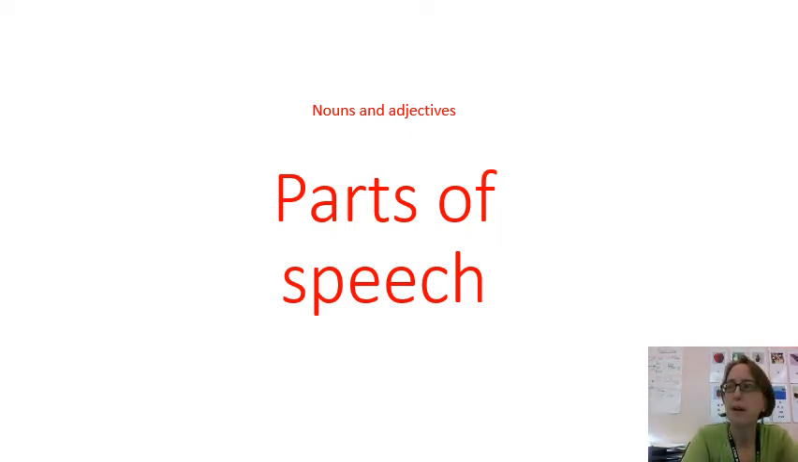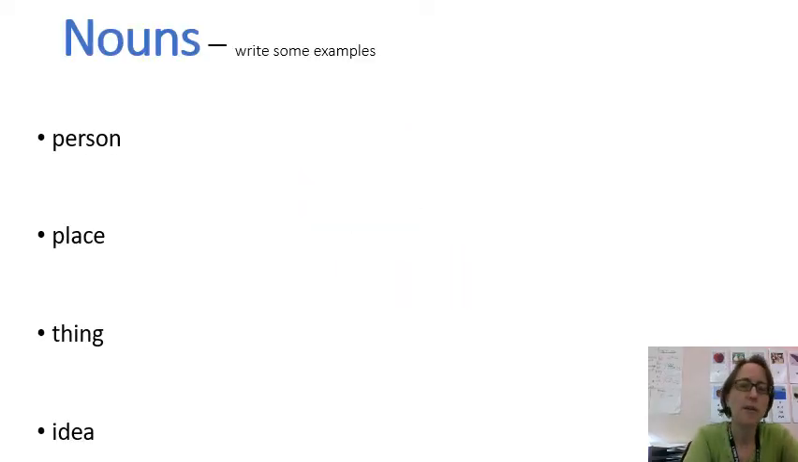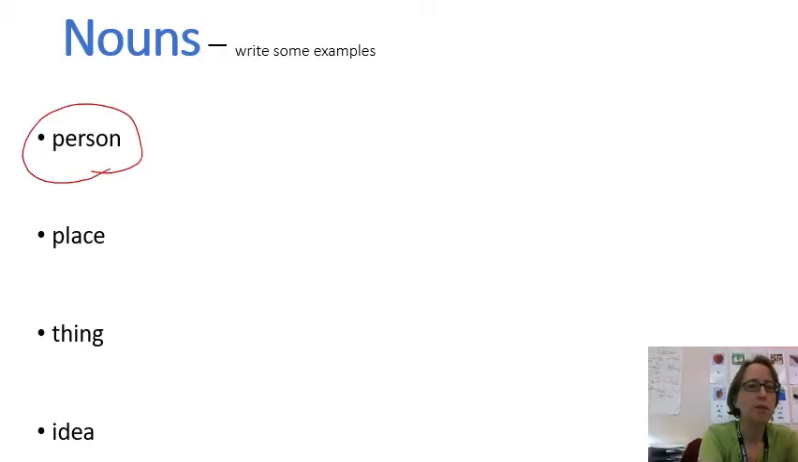So I'm going to talk about parts of speech: nouns, adjectives, and verbs. So a noun, of course, is a person, place, thing, or idea. An example of a person could be doctor or princess or President Biden.